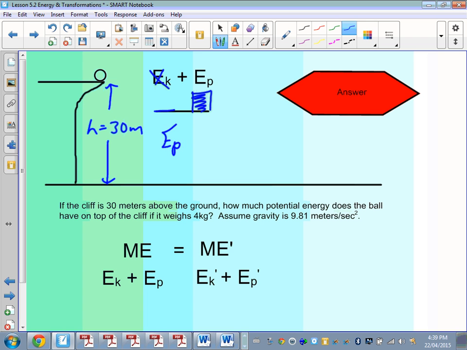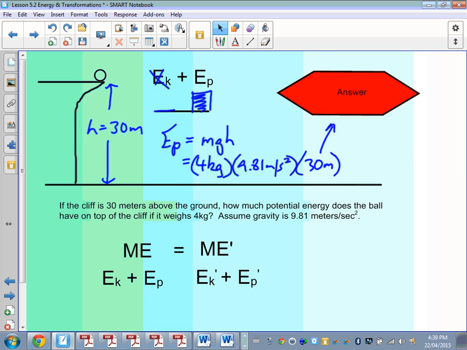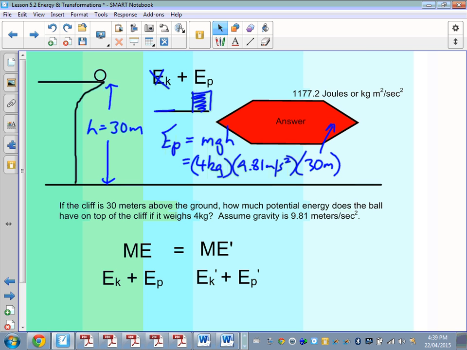So EP is equal to mgh, and then we can substitute in some values. 4 kg. g is going to be 9.81 if we use the accepted standard for Earth, and then that's multiplied by 30 meters. And that should give us an answer which is 1,177.2 joules.